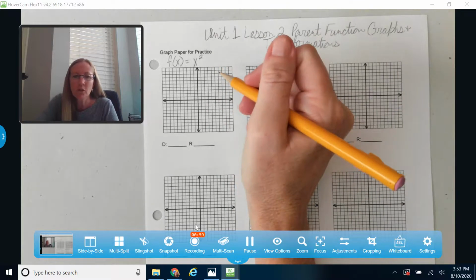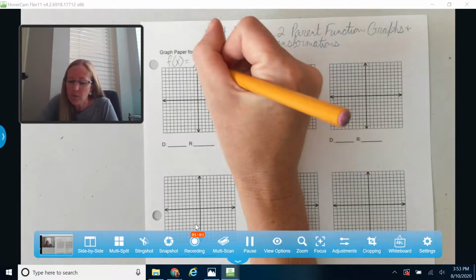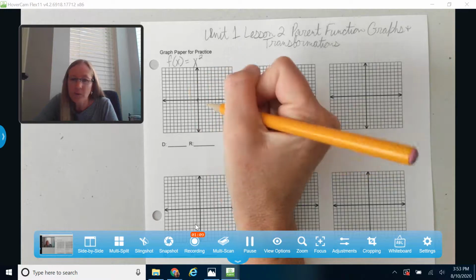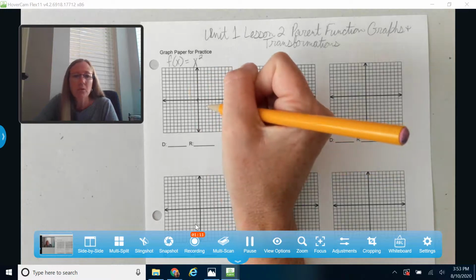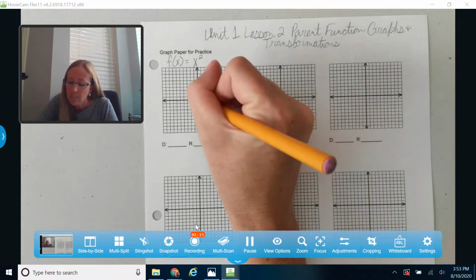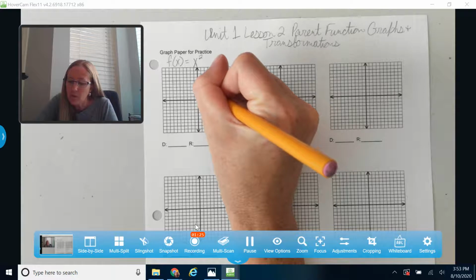All right, so let's start with our quadratic parent function. What's special about our quadratic parent function is that it's going to make our parabola shape. To do that, I'm going to start right here at 0, 0 for my parent function. That point's going to be important because once we start the transformations, that's when I'm going to be moving up and down and left and right. And then I want to square my x value. So if I go 1 and square it, I get 1. And if I go 2 to the right and square it, I get 4.